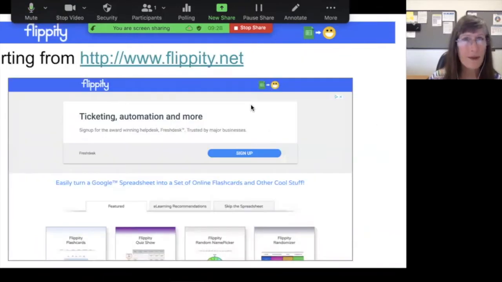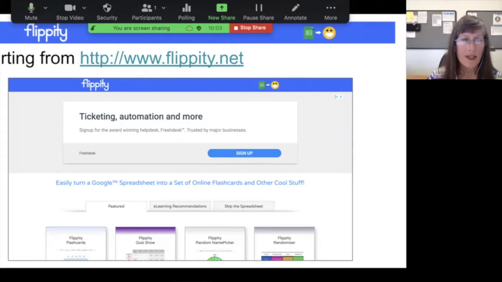Go to www.flippity.net. Nothing to install, nothing to add on. Don't have to ask a Google admin for permission to go get this add-on. Just go get his templates. So you'll see at the top of the page that there is advertising. This is a screenshot. So this ticketing, automation, and more has nothing to do with Flippity, but this is how Steve's able to keep his site up and give these out to you with a little bit of screen advertising.